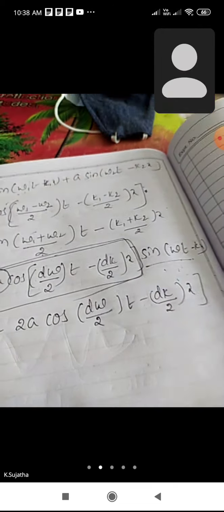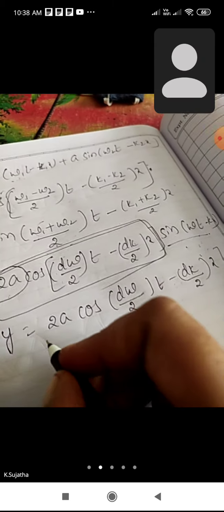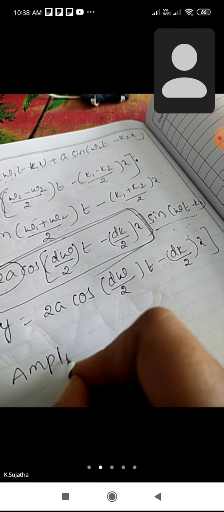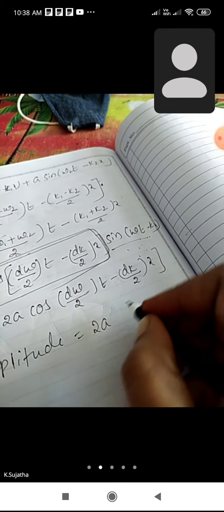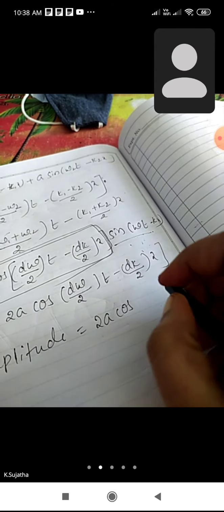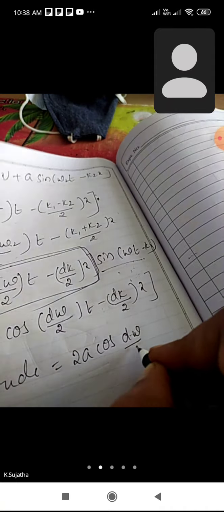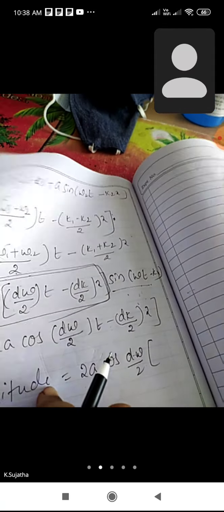So the amplitude is equal to 2a cos. Suppose I take d omega by 2 common from this amplitude equation.